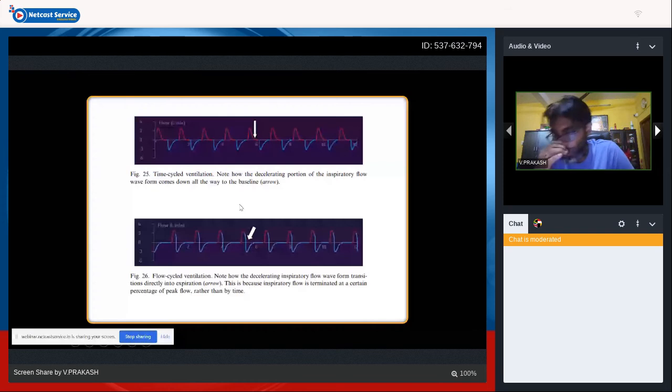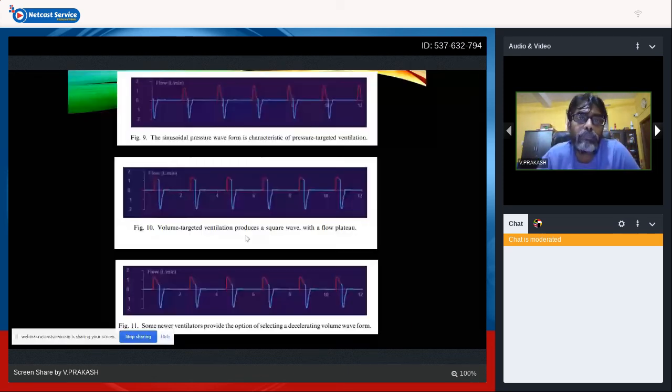Whereas in pressure support ventilation, once the inspiratory flow falls to 20 to 30%, or 15 to 20% of the peak inspiratory flow, then your cycling happens. That happens in case of a flow cycle ventilation. So the sinusoidal pattern of wave is characteristic of your pressure targeted ventilation.